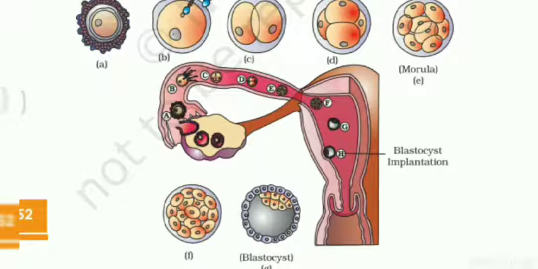So fertilization then implantation. If both of these phenomena do not occur sequentially, then there is no chance of getting a baby. Okay, this is also very important. If fertilization is taking place, implantation must also take place.